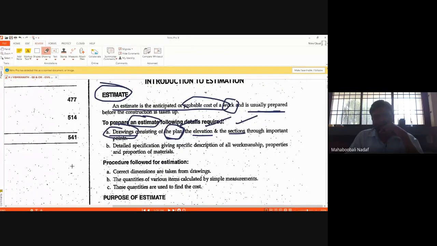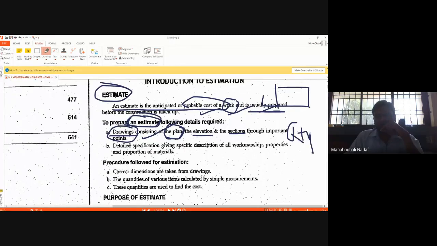Using this drawing, what exactly can you get? You are preparing an estimate of some small building. Let us say it is a single bedroom building. Using drawings, what can you do? Can anyone tell? Drawings will give the dimensions of that room. Drawings will give the dimensions of each and every component, so that you can calculate the quantities. First is quantity.